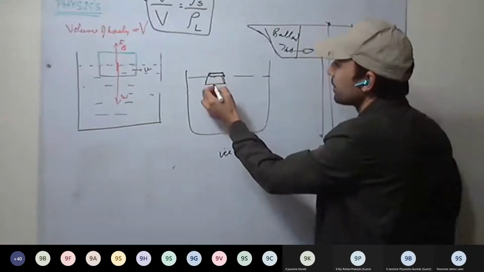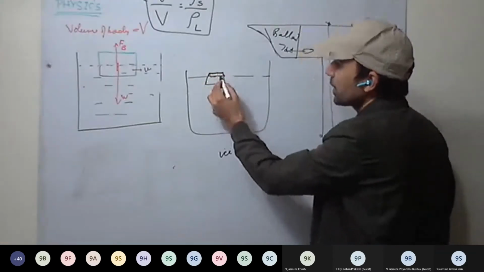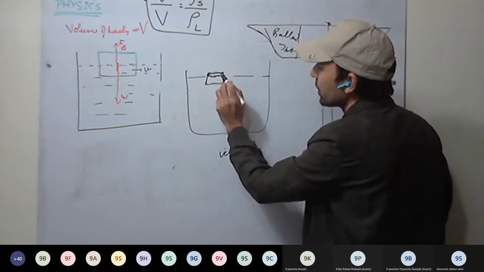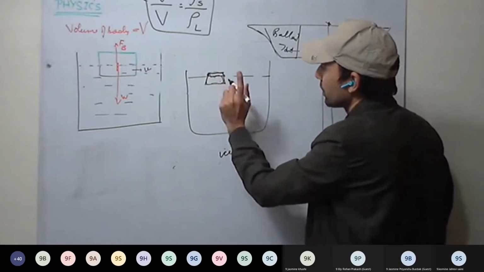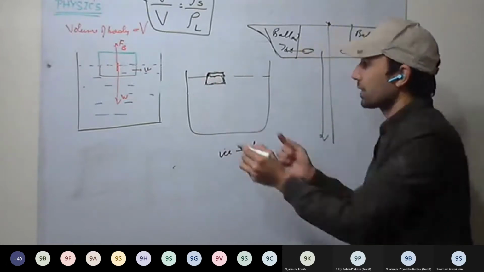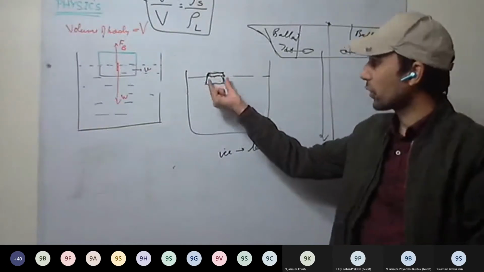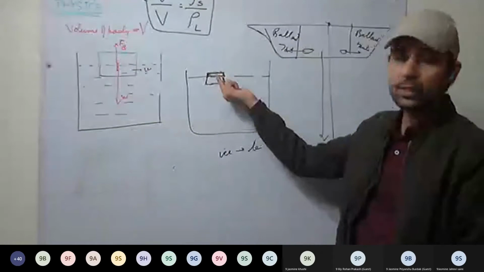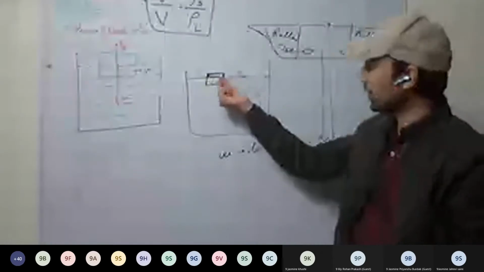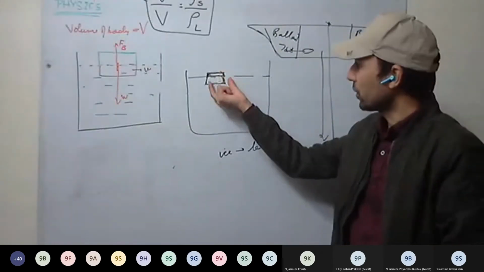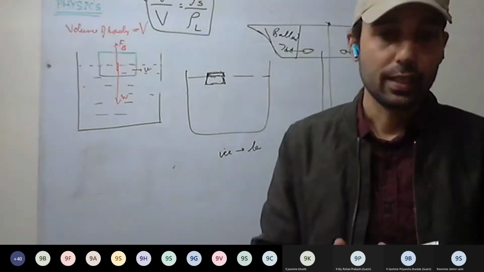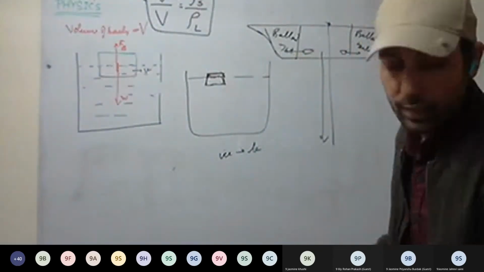See here, when this ice melts, the water contracts by a volume equal to this much volume that is above the water. It contracts by this much volume, and therefore there will be no rise in water level. Understood this one? Next is flotation of fish.